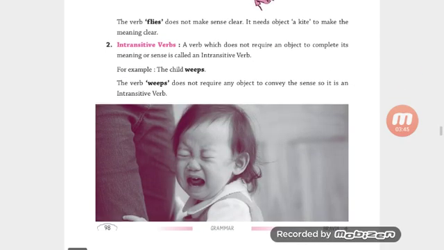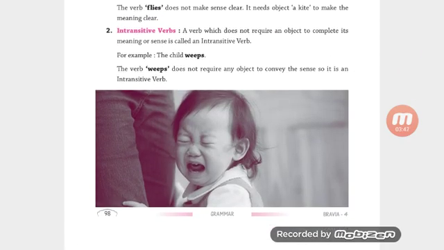Next, intransitive verb. What is an intransitive verb? A verb which does not require an object to complete its meaning or sense is called an intransitive verb. It is the opposite of a transitive verb. A verb which does not require an object and can be completed without an object is an intransitive verb. For example, the child weeps. This is a complete sentence because the verb weeps does not require any object to convey the sense, so it is an intransitive verb.